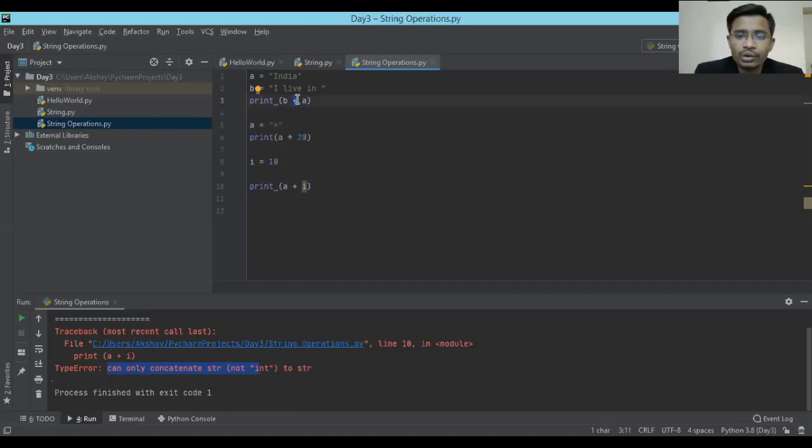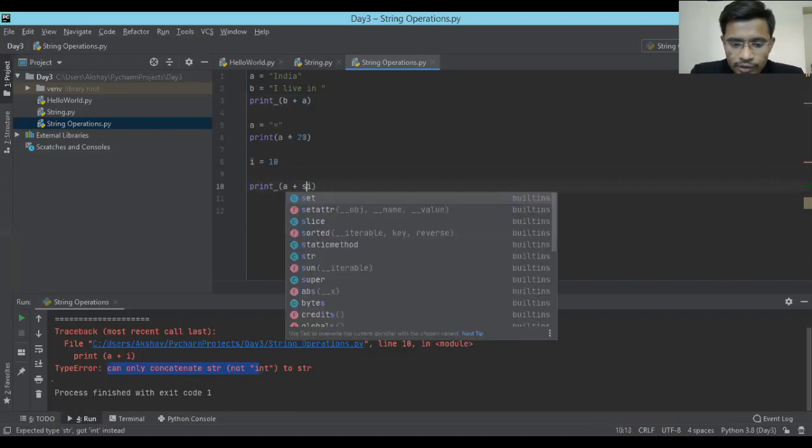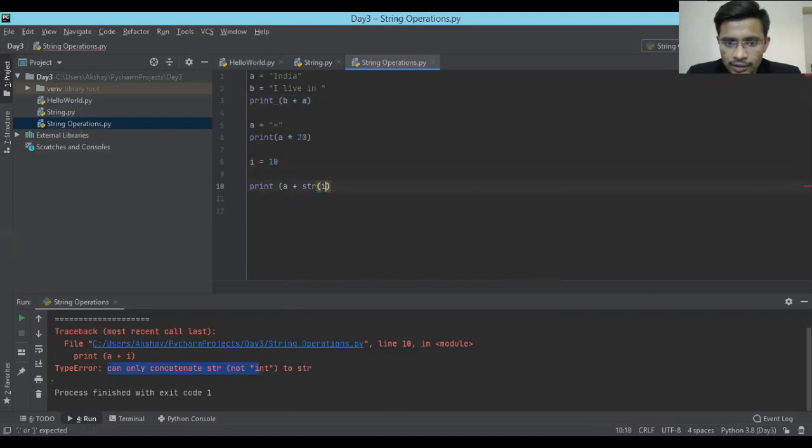So what you have to do is convert the integer into a string. In order to convert an integer into a string, it's pretty simple. You just have to put str. This is an inbuilt function of Python, and it will convert your integer into a string value. So this is what I did. Let me take it out and give it another name. Let's say x is equal to str of i, or str of 10. That can be done. For simplification, let me keep it as it is.